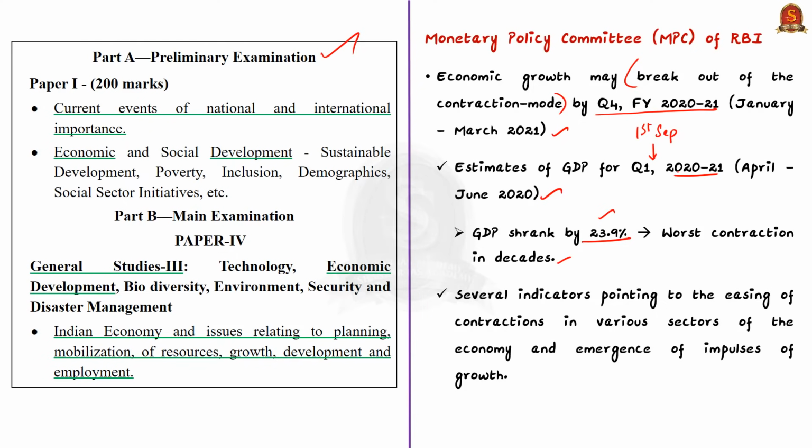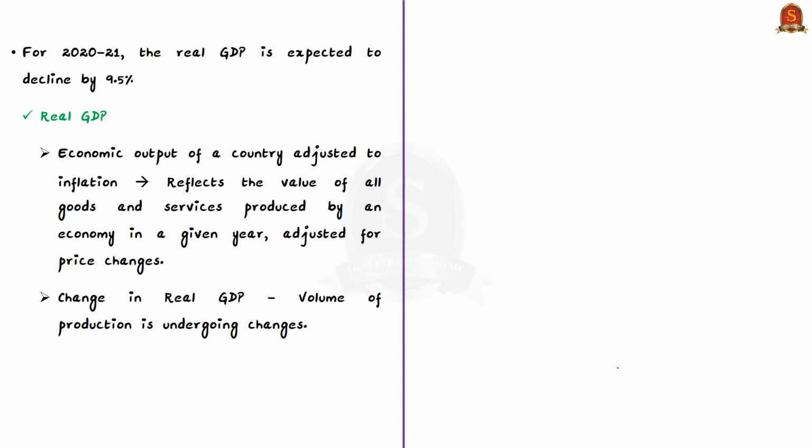But now, this Monetary Policy Committee has noted that several indicators are pointing to the easing of contractions in various sectors of the economy and to the emergence of growth impulses. That is, slowly the economic activities are reviving across various sectors. So don't think that the economy will grow in a very vigorous manner. The contractions will be eased. That is why this Monetary Policy Committee has predicted that for the current financial year, that is 2020-2021, the real GDP is expected to decline by 9.5%.